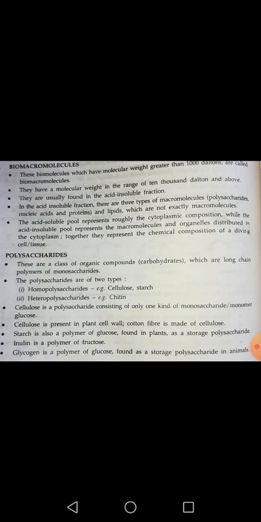Okay, similarly I want to tell you that cellulose is present in the cell wall of the plant cell, and cotton fibers are also composed of cellulose. Now the second kind of homopolymer is starch. We know that food in the plant cell is stored in the form of starch, and this starch is also a kind of polysaccharide, made up of glucose molecules.